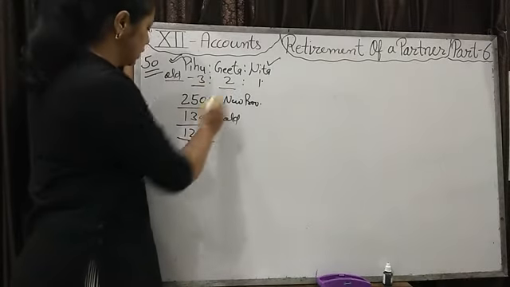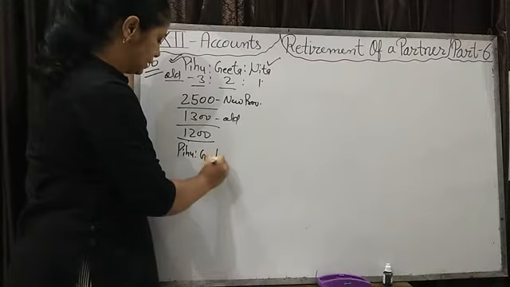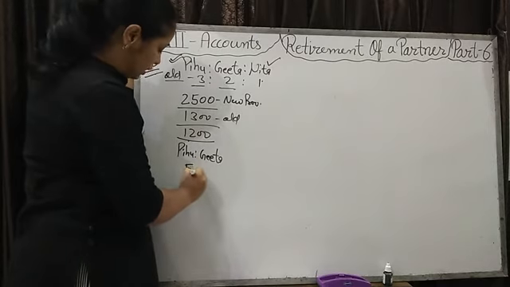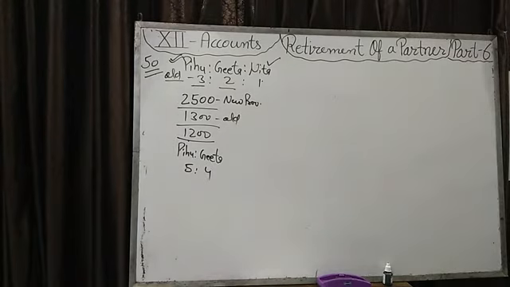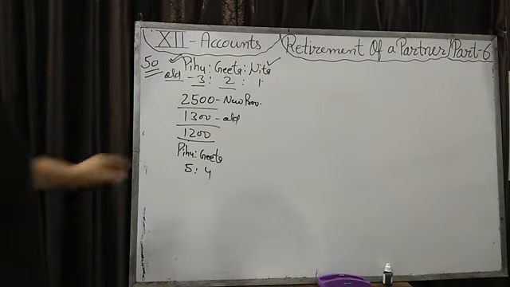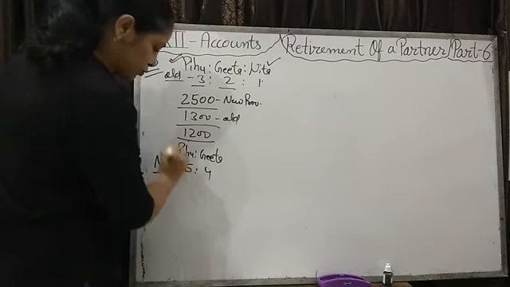That is, Pihu and Geeta's new ratio is 5:4. Okay, it is given that Pihu and Geeta's new ratio is 5:4.